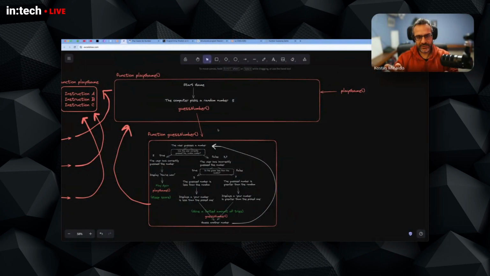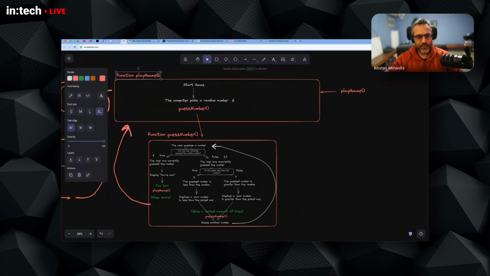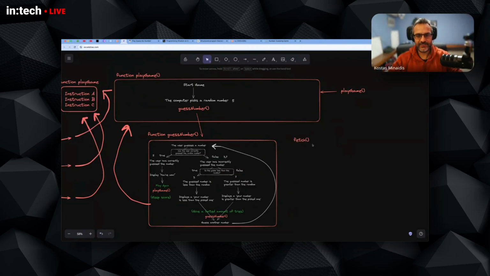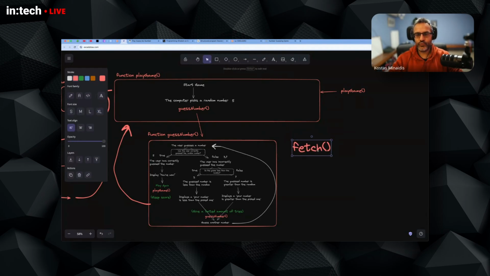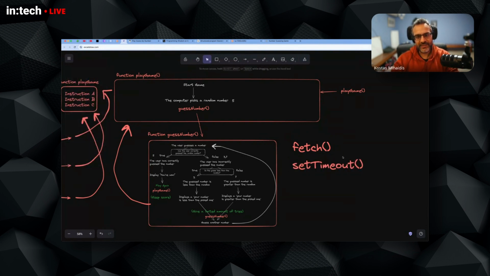There are broadly two categories of functions: built-in functions, functions that are built into the language, into JavaScript, and there are quite a lot of them. So for example, if I want to fetch something from the internet, if I want to connect to a server and download some information, I'm going to use a built-in function that JavaScript has, which is called fetch. If I want to set a timer like a clock, there's already a built-in function called setTimeout. So we have these built-in functions that already have a name, and we have to learn them as we gradually learn JavaScript.